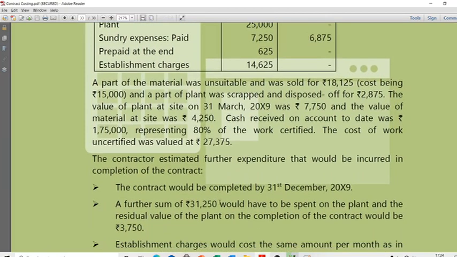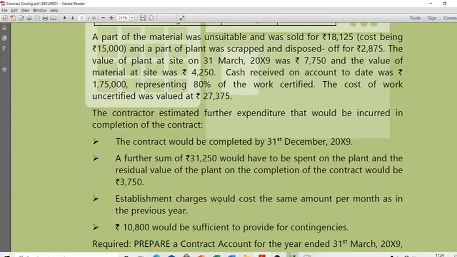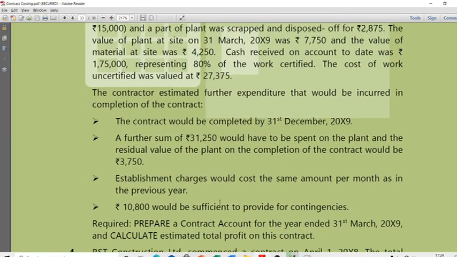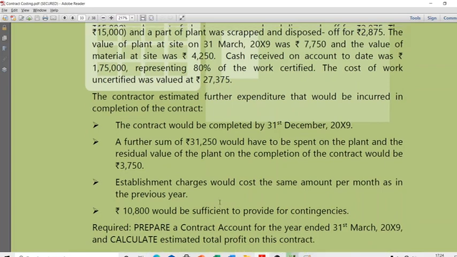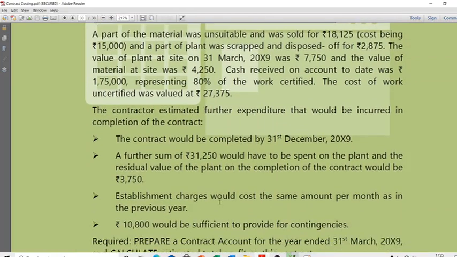Then you are given some balance information, which I'll read later. Now prepare a contract account for 31st March 2019 and calculate the estimated total profit on this contract. See, we have seen only notional profit, right? What is this estimated total profit? We'll come to that once we finish preparing the contract account.